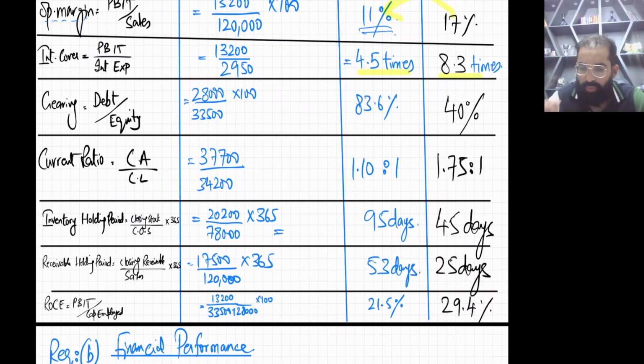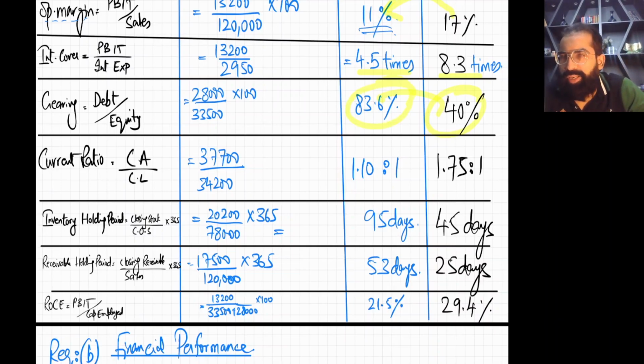Okay. So now we are going to discuss the financial position ratios. Okay, right? So first of all, gearing. Very simple, now it's not difficult. Our gearing is almost double. Gearing is almost double than industry average, which reflects high financial risk,